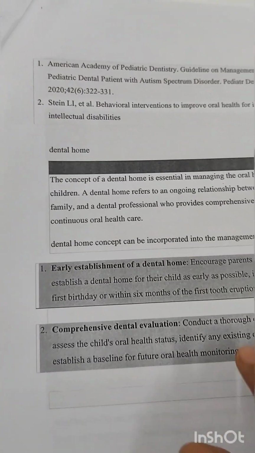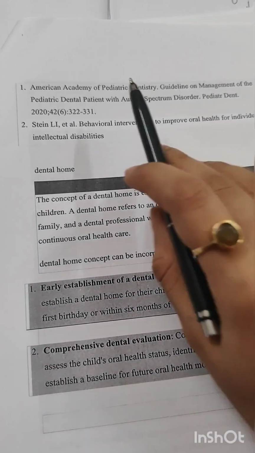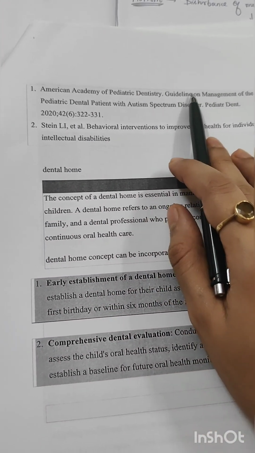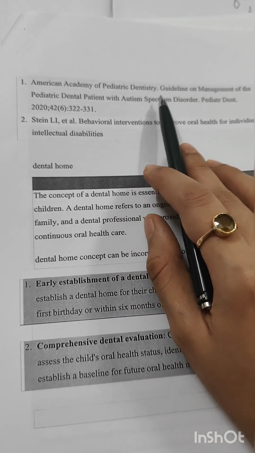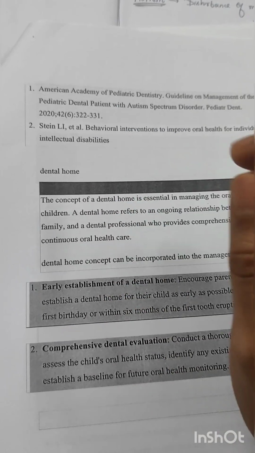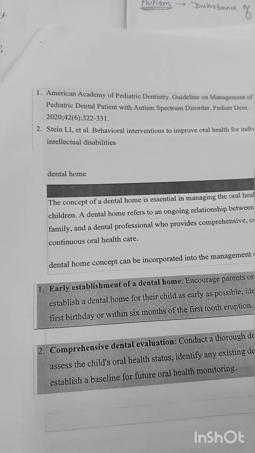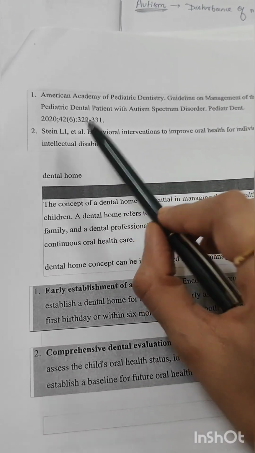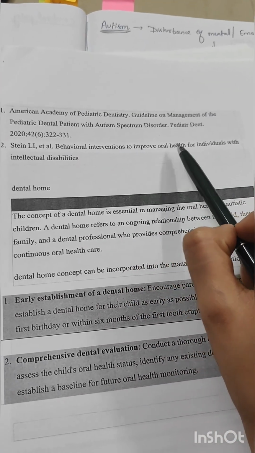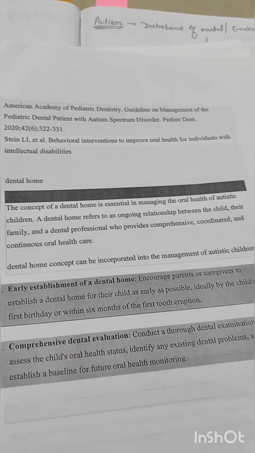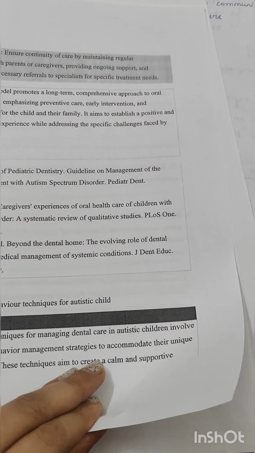Now, you have to quote a few articles. This one was by the American Academy of Pediatric Dentistry, Guidelines on Management of Pediatric Dental Patients with Autism Spectrum Disorder, 2020. Also by Stain Lee. This is how I have remembered. Stain Lee et al. have written on behavioral interventions to improve oral health for individuals with intellectual disabilities. The dental home will come back later.